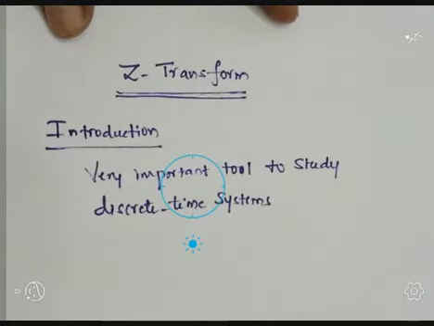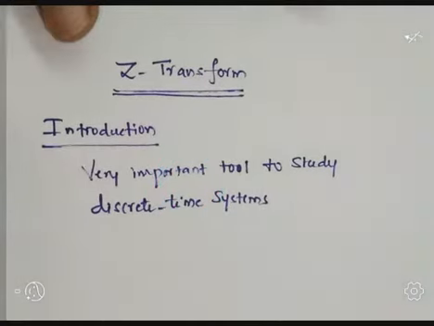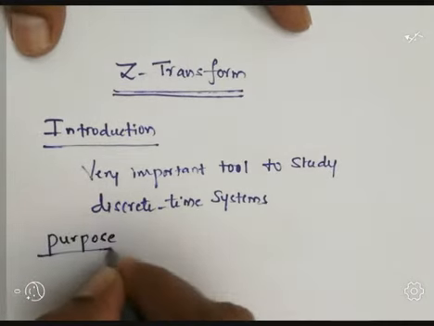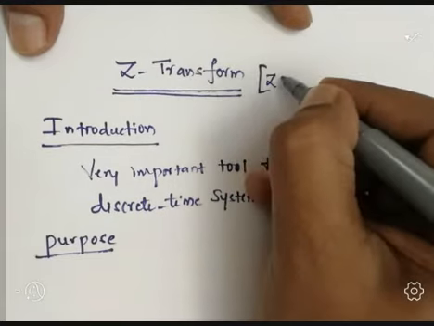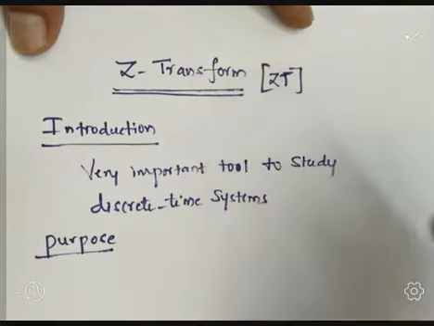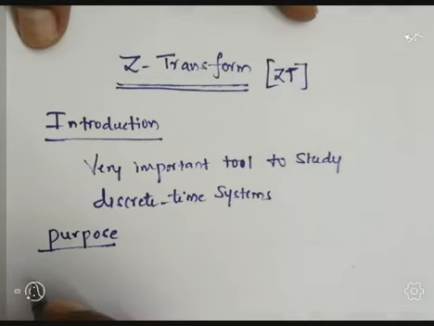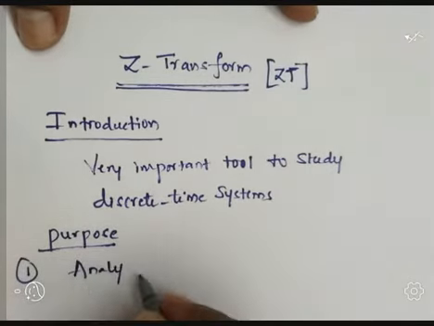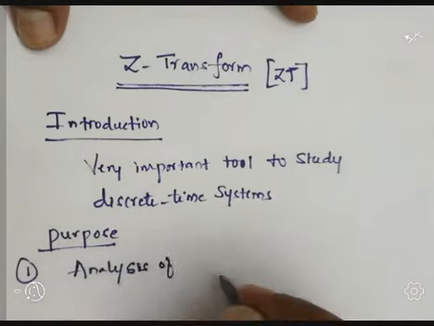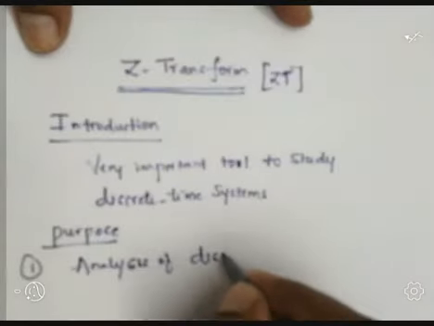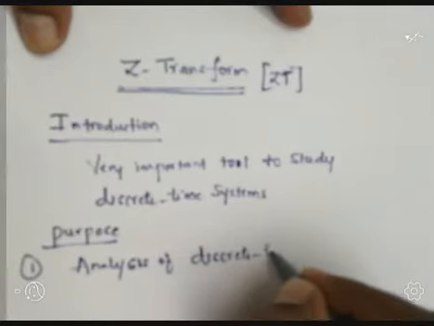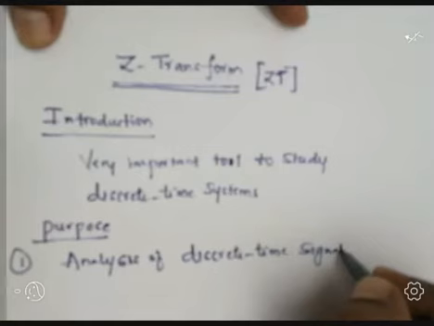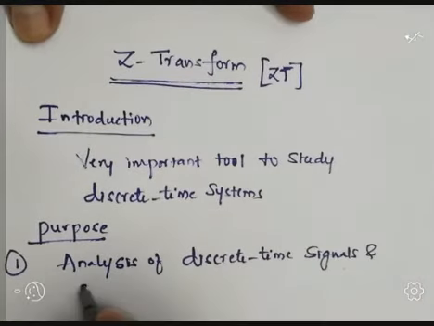Now, first we will see the purpose of discussing this ZT. ZT means Z transform. The purpose of why we have to study the Z transform: mainly we can list analysis of discrete time signals and systems.